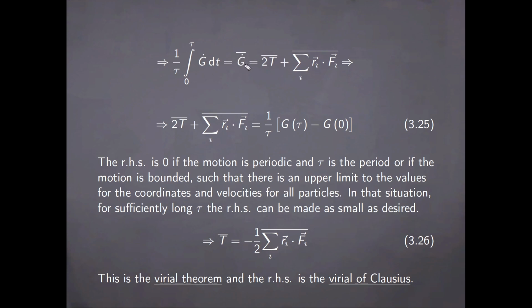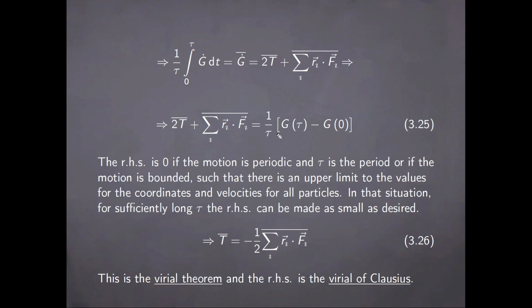Applying our previous result for the time derivative of g, we can write this average as a sum of the following two terms, the average of twice the kinetic energy plus the average of the sum of these dot products.